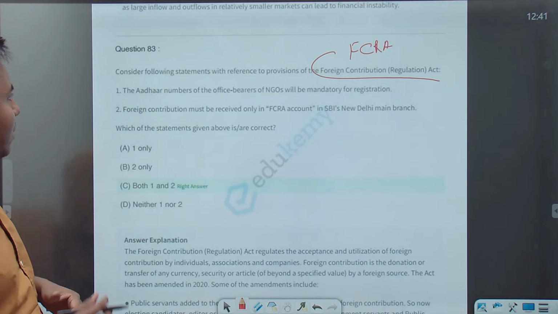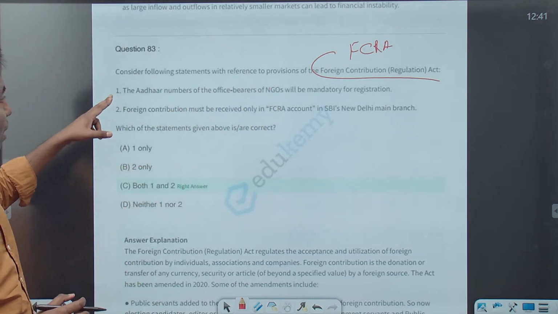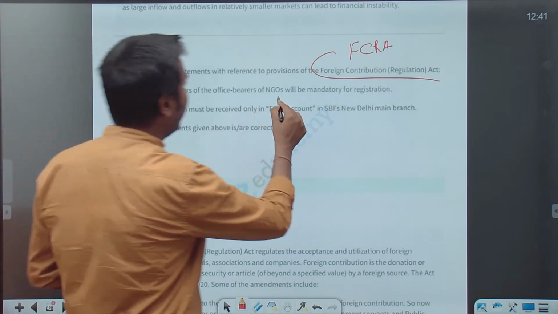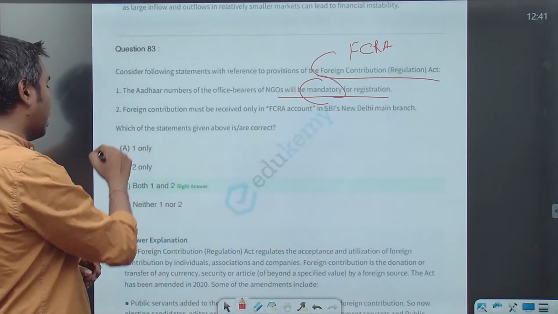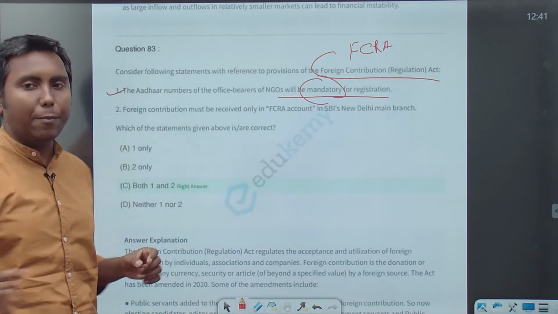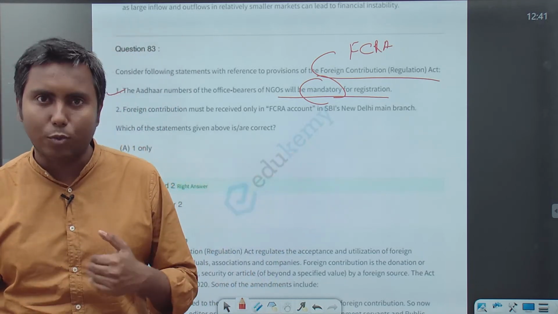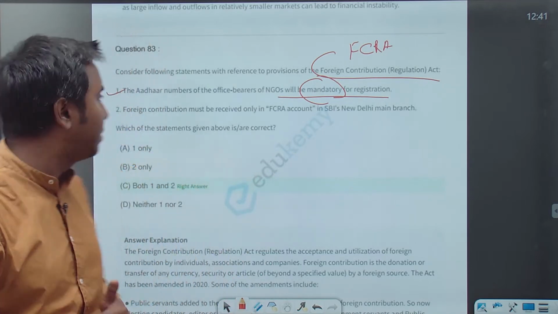Consider the following statement with reference to the provisions of the FCRA. The Aadhaar number of the office bearers of the NGO will be mandatory for registration. Yes, it is correct. So the first one is correct, that Aadhaar number has been made mandatory. Recently the act was amended. Be very careful. That's why it becomes important for the upcoming prelims examination.